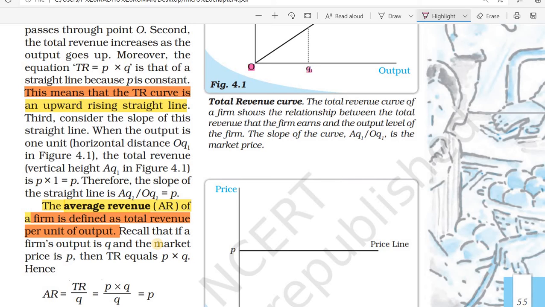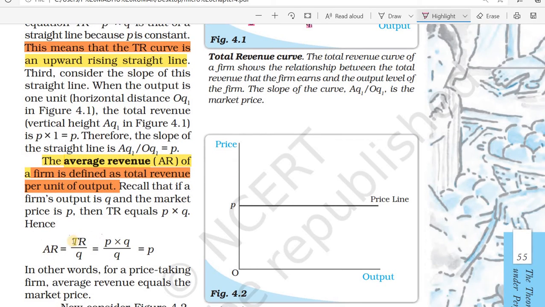Here you can see the equation: average revenue equals total revenue divided by quantity, or P into Q divided by Q.